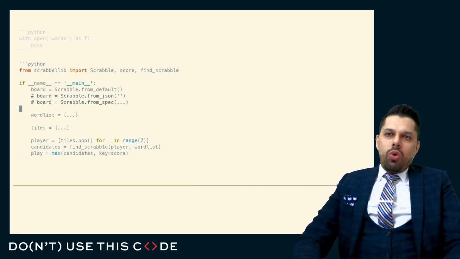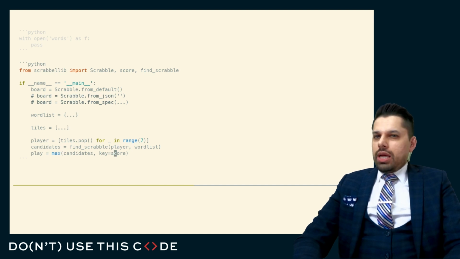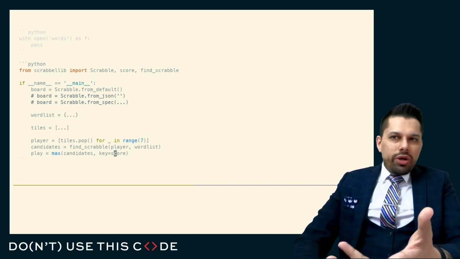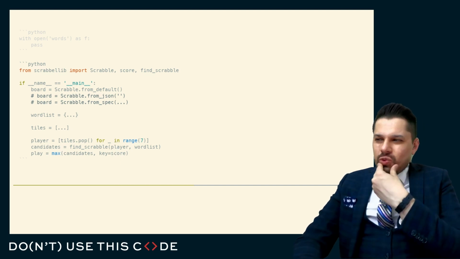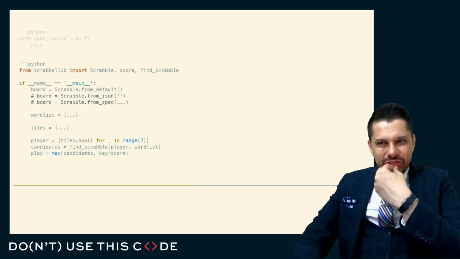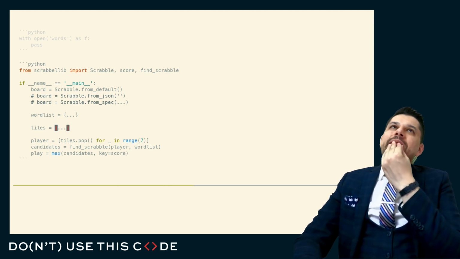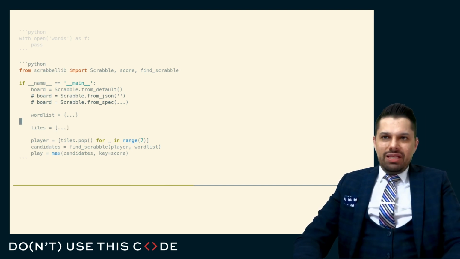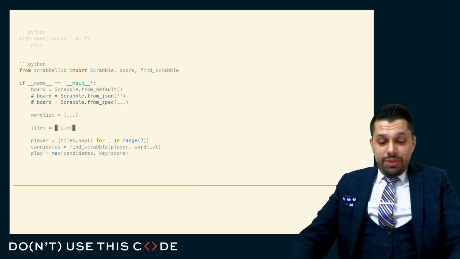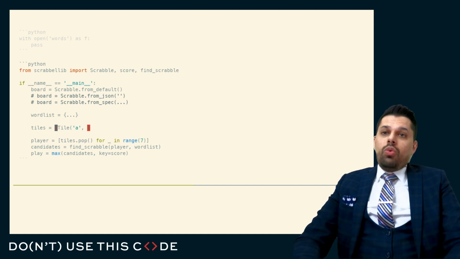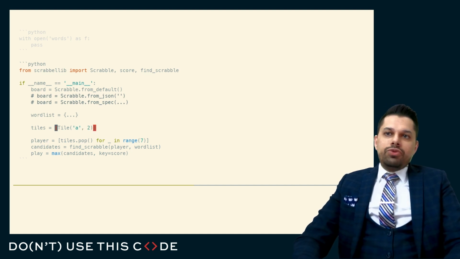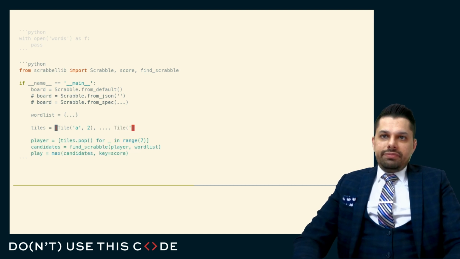I think this requires both the board and some sort of tile scoring mechanism. And where do I store this tile scoring mechanism? That's kind of tricky. So here I might say, oh, you know what? This should probably be some Python list of some tile object. And this tile object has what the letter happens to be and maybe what the score is, and some duplication of these. That might be what my choice is, because then you can see where I could also have a magic tile in there, the 1 Z that's worth 100 points.